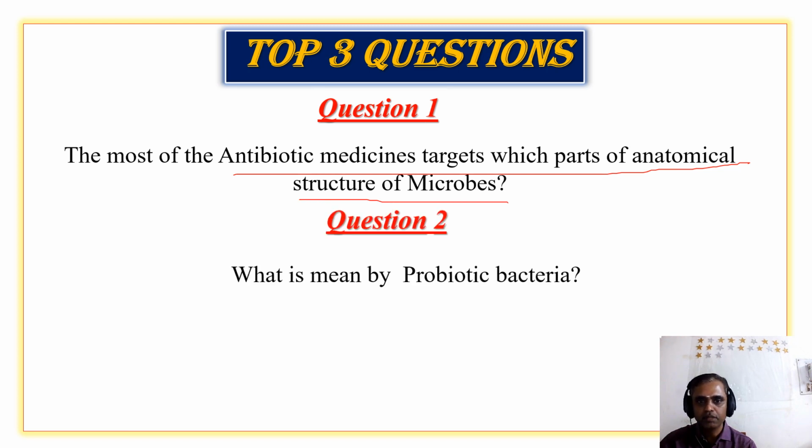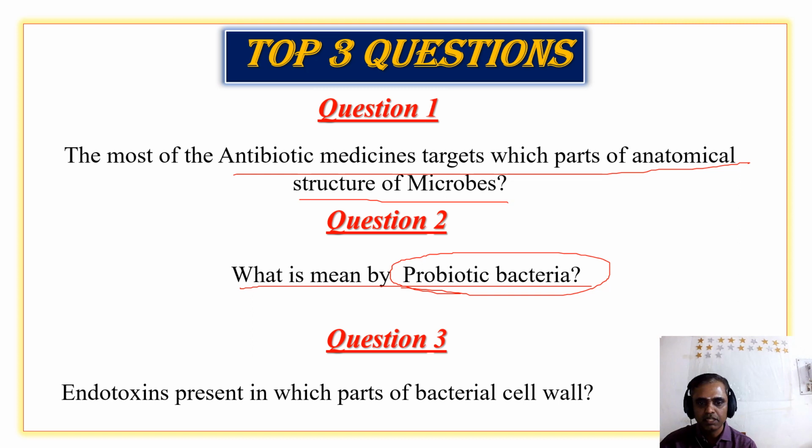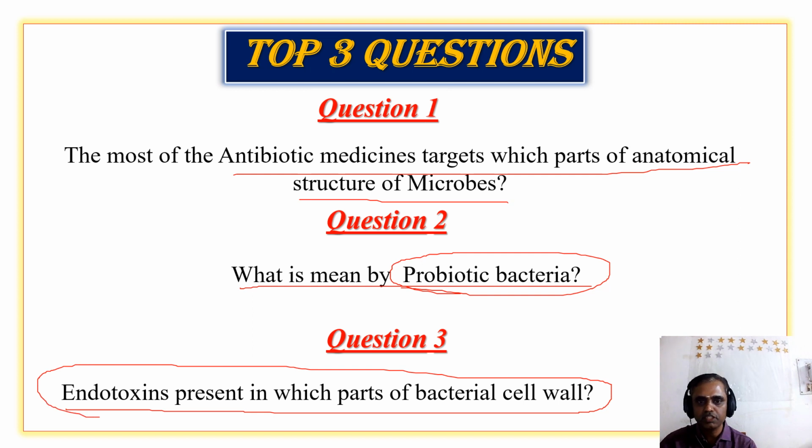We know antibiotics are good medicines for killing bacteria, but which part do they target? Second question: what is meant by probiotic bacteria? Very important to know. And the third: endotoxin is present in which part of the bacterial cell wall? So these are the 3 questions.